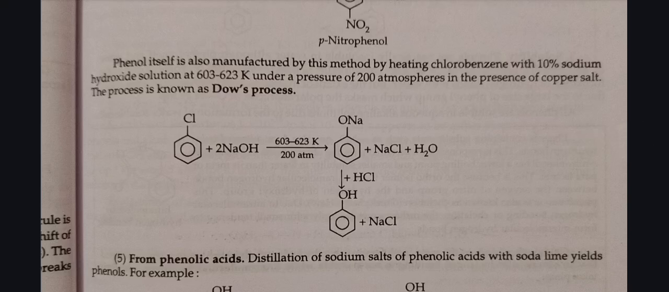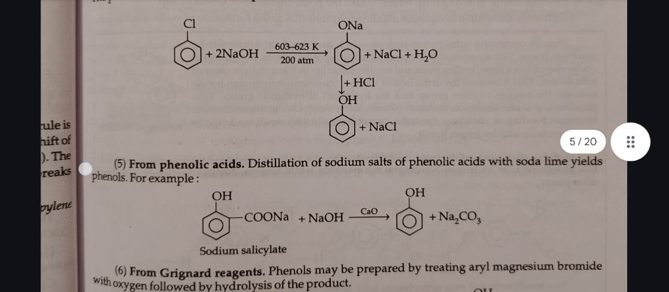Phenol itself is also manufactured by this method, by heating chlorobenzene with 10% sodium hydroxide solution at 603 to 623 Kelvin under a pressure of 200 atmospheres in the presence of copper salt. The process is known as Dow's process.